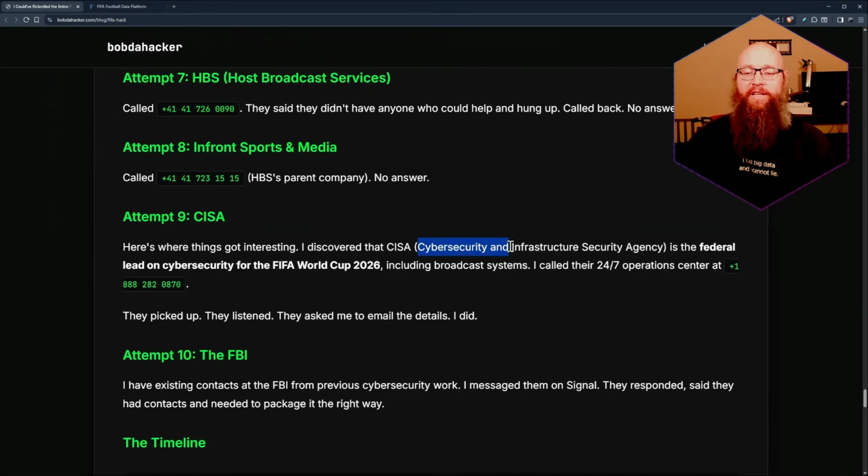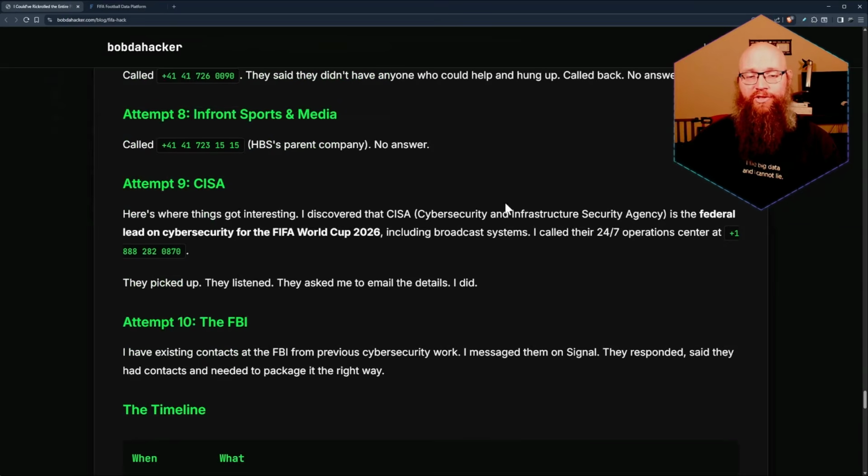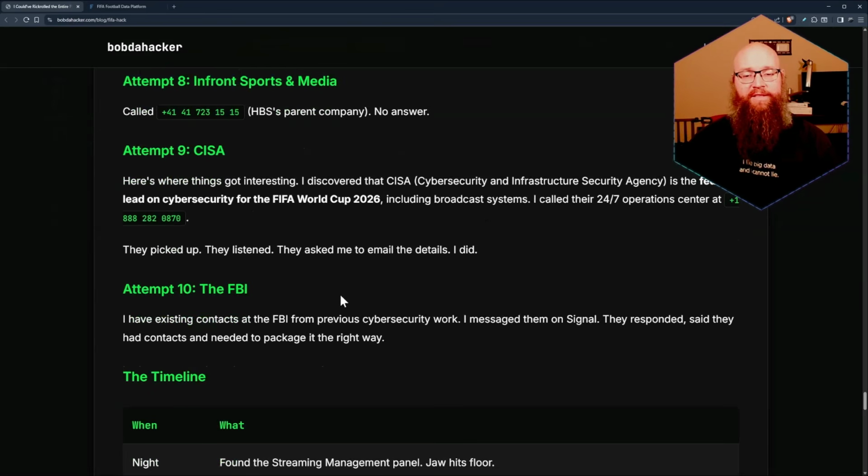That's the Cybersecurity and Infrastructure Security Agency, the guys that send out all the scary cyber alerts we see all the time. They're actually very important work. I like to tease them every now and then. But that's the federal leading agency in charge of security around the FIFA World Cup, at least around the cyber aspects of it. They also cover the broadcasting system for them. Called their 24/7 operations center, and they picked up and listened, then asked for the emails, which he sent.